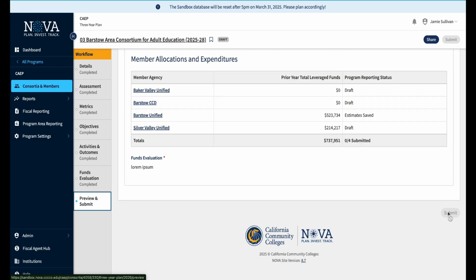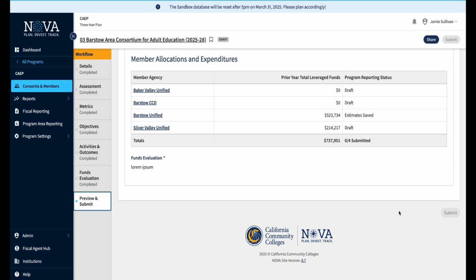and if at this point you had completed your CFAD and it was submitted and certified, then you would have the option to submit. Since that has not happened at this point, since the CFAD is only in draft in this environment, the submit button is not available. But we do have the ability to complete the 3-year plan in parallel with the CFAD. But until that CFAD is submitted, we do not have the option to submit here. And that is it. That is the 3-year plan in Nova.